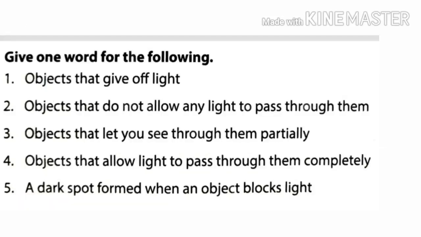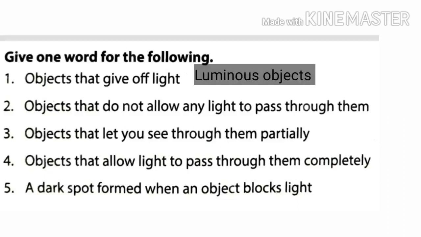Next exercise is give one word for the following. First one is objects that give off light. Objects that give off light are called luminous objects. Second one is objects that do not allow any light to pass through them. They are called opaque objects. Third one is objects that let you see through them partially.